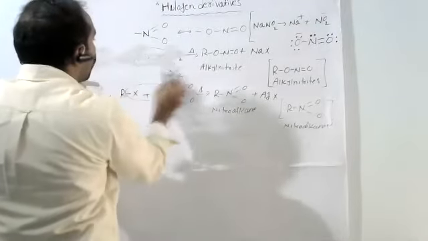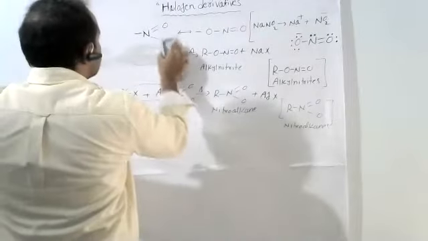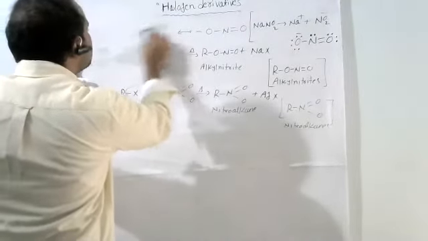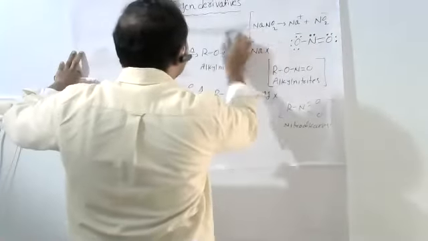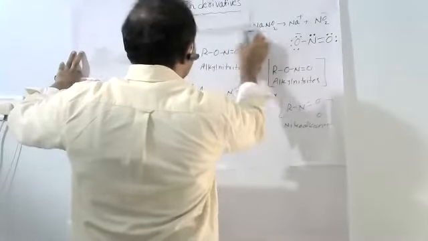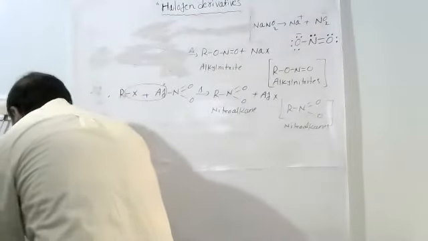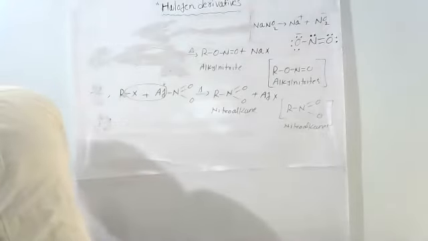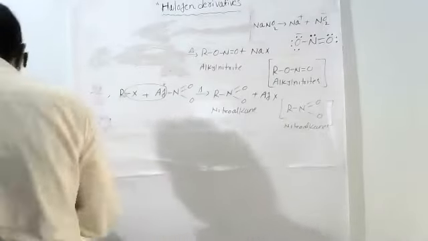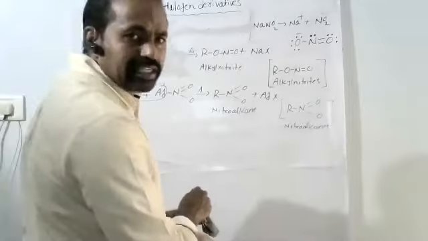What is called a mechanism? Reaction mechanism means the complete description of a process or experiment. Before, I have given the mechanism of a reaction, which means step-by-step explanation.